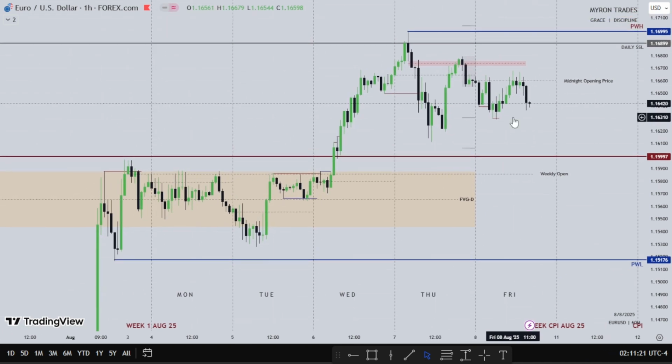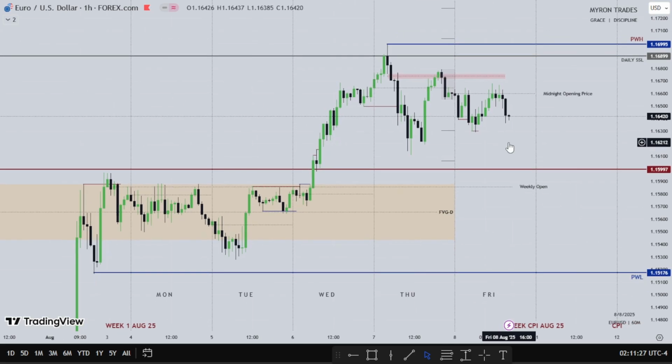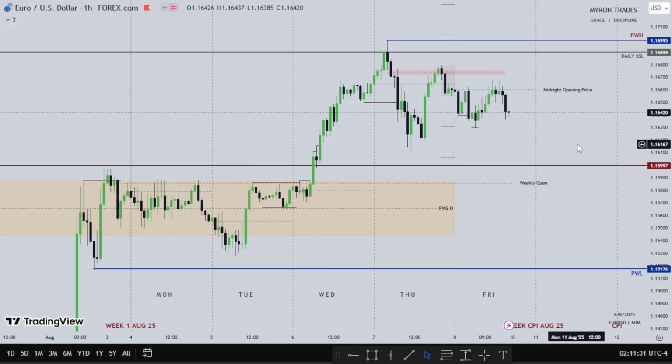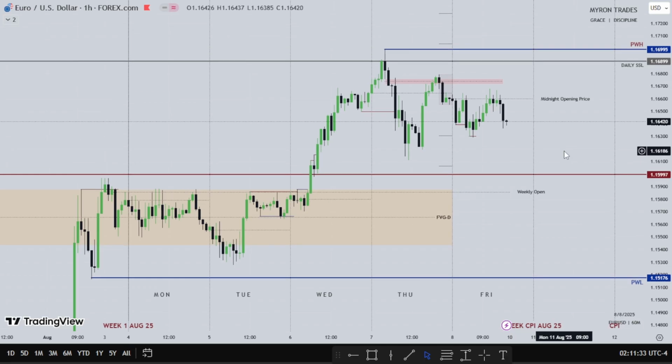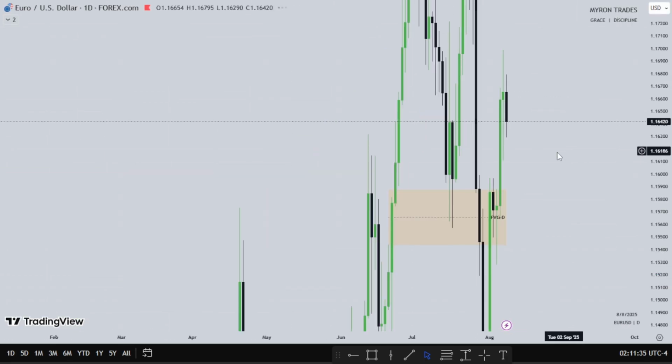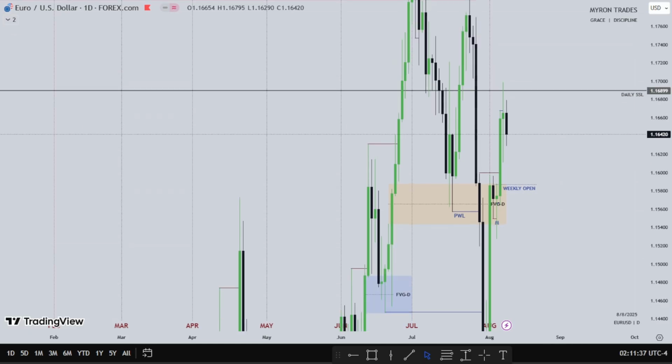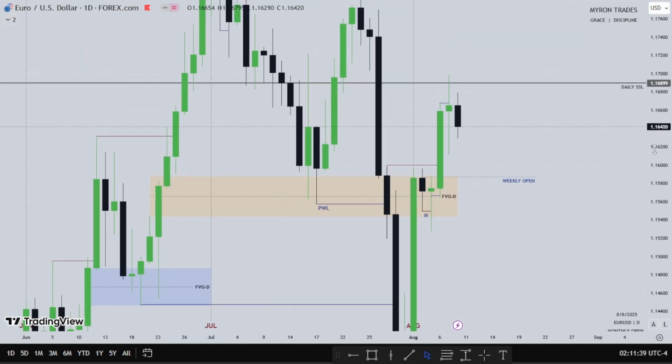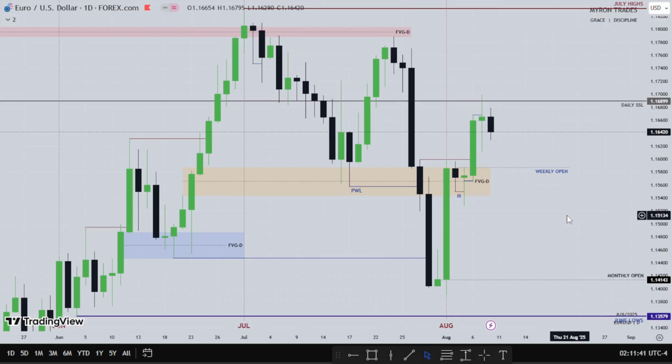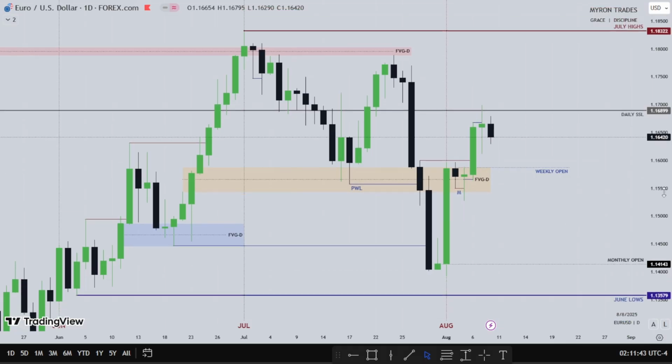So for the new week, for price to go higher, I want to see price come lower before we go higher. If it is to go lower, I want to see price go higher before we go lower. So that's about that for Euro, and that's about that for all the currencies we've talked about. Thank you for your time if you're able to stay to the end. This is just a weekly review on what price did and what I'll be expecting for the new week.